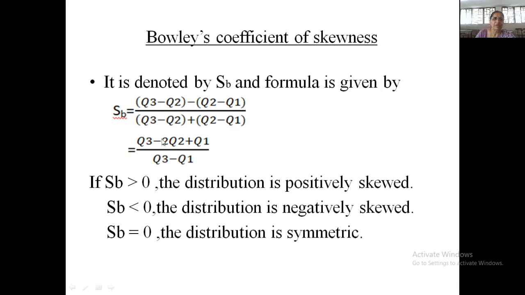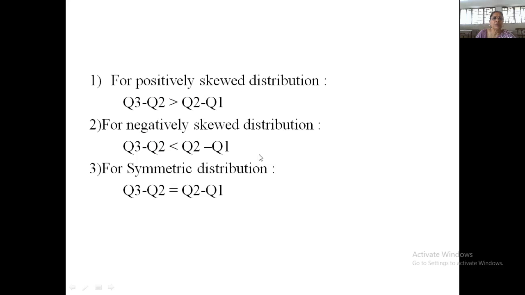So when this value SB is positive, the distribution is positively skewed. If SB is negative, the distribution is negatively skewed. In this way, Bowley's coefficient works as a coefficient of skewness to find the numerical value of skewness. We know that this is positive when Q3 minus Q2 is greater than Q2 minus Q1, which we have discussed earlier.